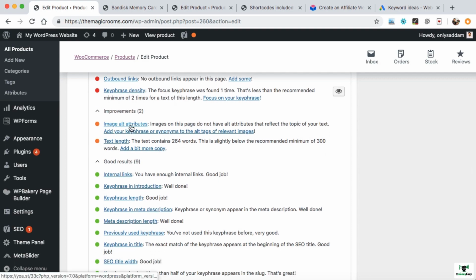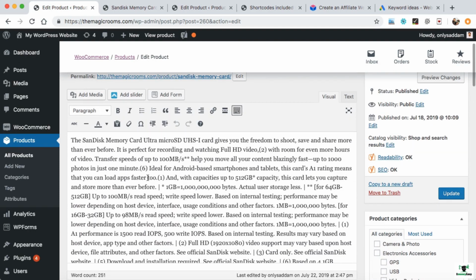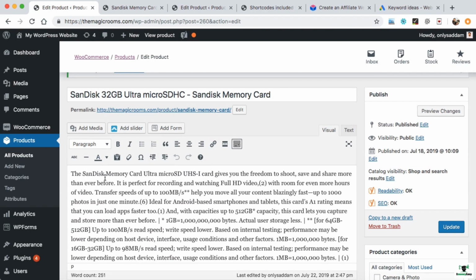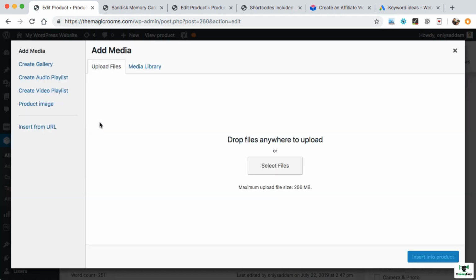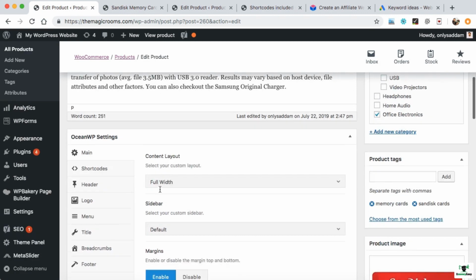Image alt attribute means you need to insert some images into the product description like this. If you want to insert any image, just put the cursor over there and click on add media. It will allow you to upload the image from the desktop. So this is how you can set up the image in the product description.